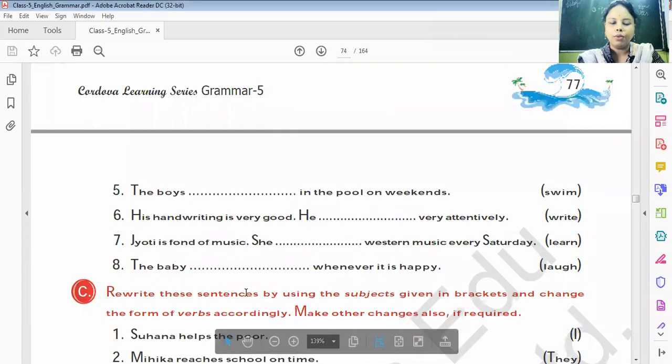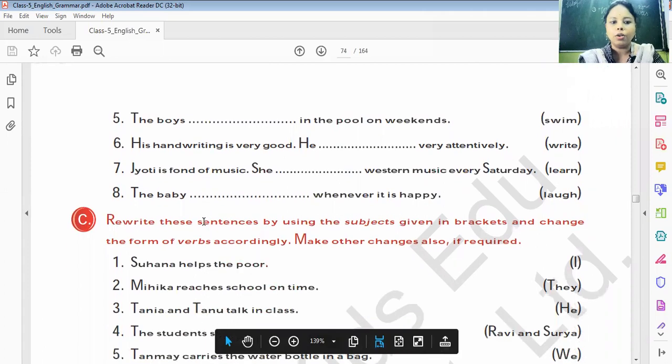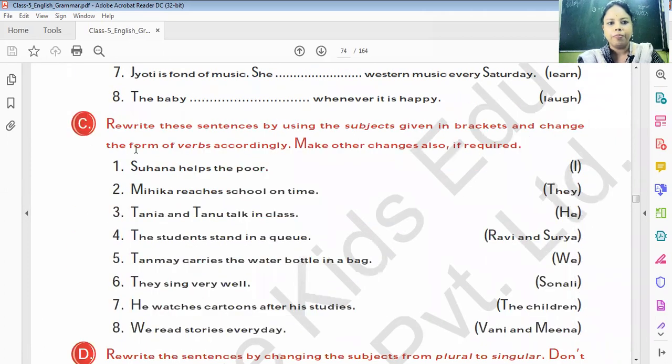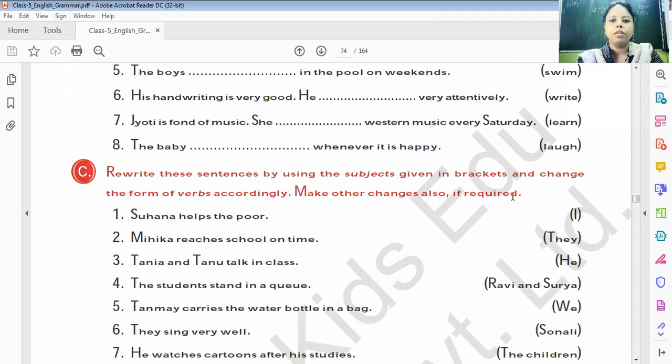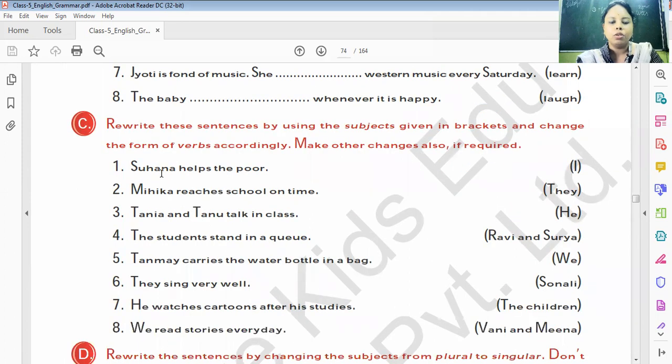Rest of the questions you all have to do. Take care of the form of the verb and whether the subject is singular or plural. Rewrite these sentences by using the subject given in the bracket and change the form of verb accordingly. Make other changes also if required. So, Suhana helps the poor. Here we have to change the sentence using the word which is given, like I is given. Suhana helps the poor. So here we change the sentence by I. I help the poor. You don't have to change the verb because it's singular.